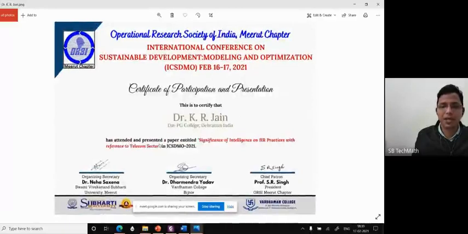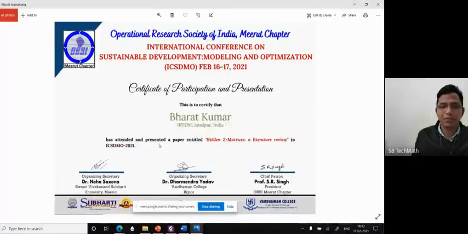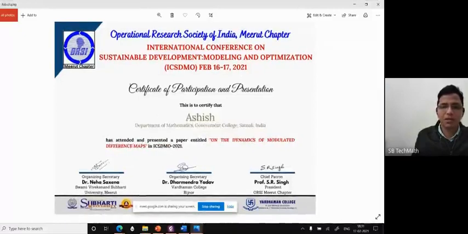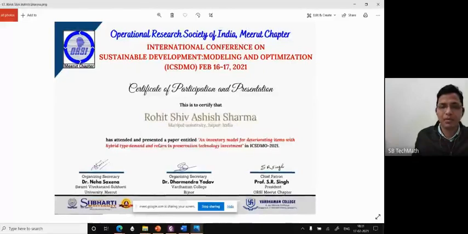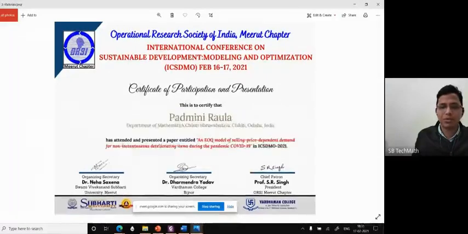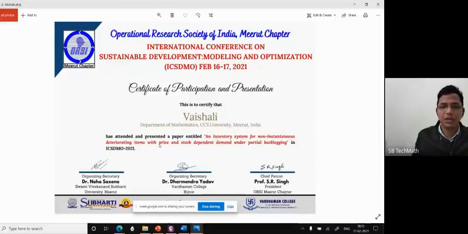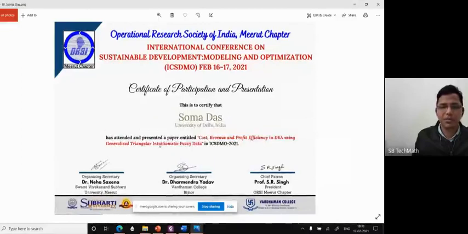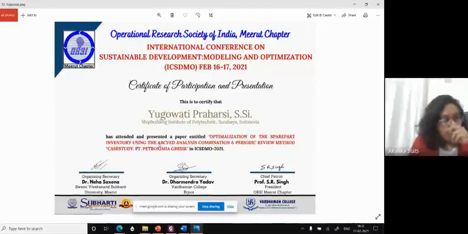Dr. R.K. Jain, Kamalpreet Kaur, Ms. Seema Gupta, Bharat Kumar, Devjani Chakrabarti, Dr. Mukesh Kumar Mehlawat, Nimisha Verma, Arnab Chakrabarti, Dr. Smriti Agarwal, Meenakshi Panchal, Mrs. Rakhi Gupta, Anil Kaushik, Ashish, Dr. Mandeep, Mr. B. Balamurangan, Rohit Shiv Ashish Sharma, Dr. Mohammad Mia, Mr. Shubham Kumar, Dr. Shobhi Gupta, Padmini Rola, E. Preeti, B. Shiv Kumar, Mr. Soumya Kanti Hota, Dipti, Vaishali, Lalita, Mrs. Momita Mishra, Shweta, Sunil Bansal, Soma Das, Miss Kruti Ramki, Yugovati, Shaktipad Bhunia,